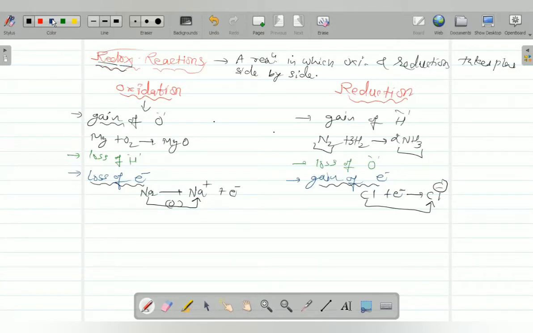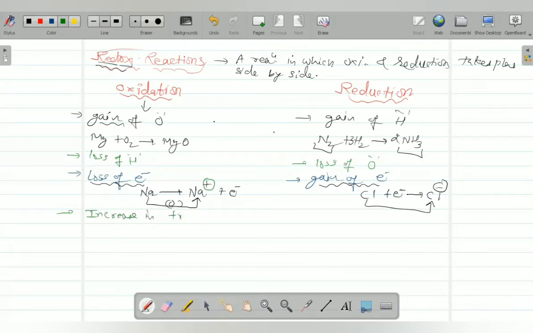Now from this only we can derive one more definition: increase in positive valency. See here, a neutral element has valency 0, but here the positive valency has increased. So you can write this also as a definition.